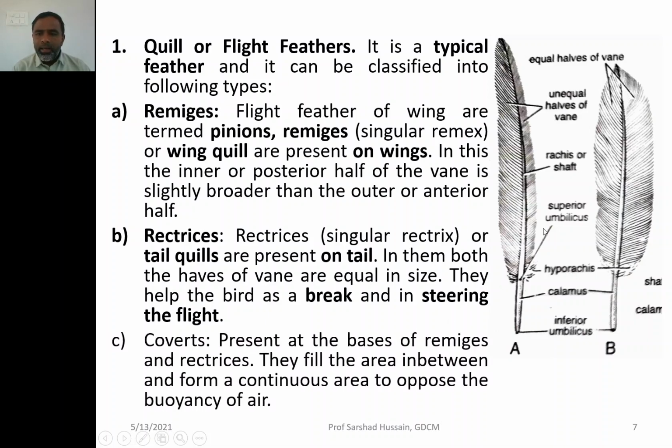Then covert feathers are exactly like the typical feathers, or you can say the quill feathers, but they are just small in size. They are called the coverts. They are present at the base of remiges and rectrices, so they fill the area in between. That means in between the remiges and in between the rectrices, the area is filled over by a similar type of feather, but these feathers are very small. They are called the covert feathers. So by filling the area, they oppose the buoyancy of air.